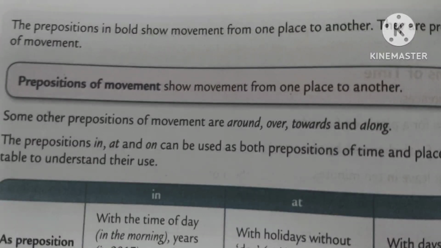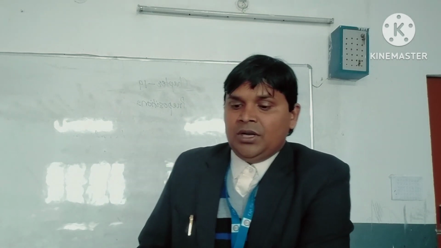Now we will see the preposition of movement. A preposition of movement shows movement from one place to another. Movement itself indicates that something is moving from one place to another. That is called the preposition of movement.